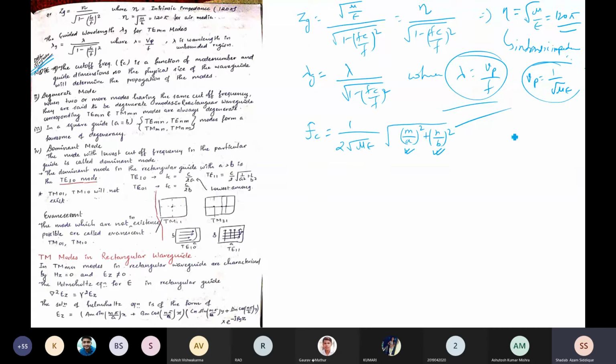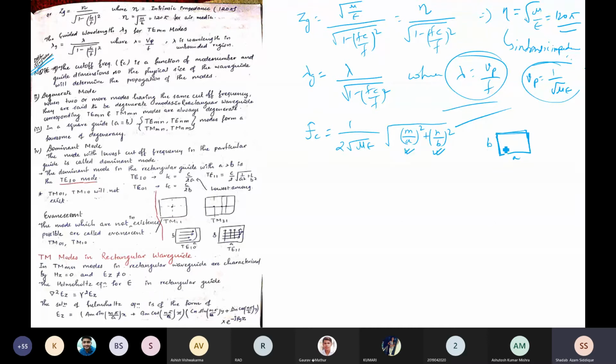Suppose the dimension is constant. Then for that dimension we can find the cutoff frequency for different modes. We will take one problem and understand what this means. Take one a dimension and one b dimension that are fixed, and you are asked to find how many modes exist in this waveguide.